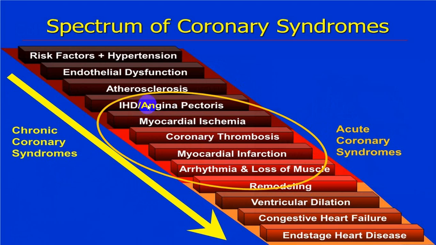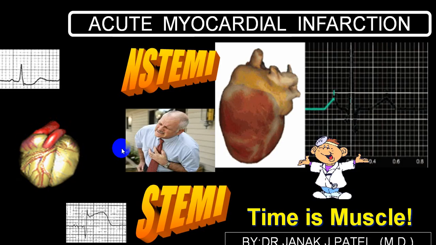So right from angina, myocardial ischemia, coronary artery thrombosis, infarction, arrhythmia, there is a loss of muscle, there will be remodeling, then you will slowly get dilated cardiomyopathy, which we also call dilated ischemic cardiomyopathy. The person will have congestive heart failure and then the person will go into end stage heart disease. So that will be the slow spectrum which will be seen in coronary syndrome.